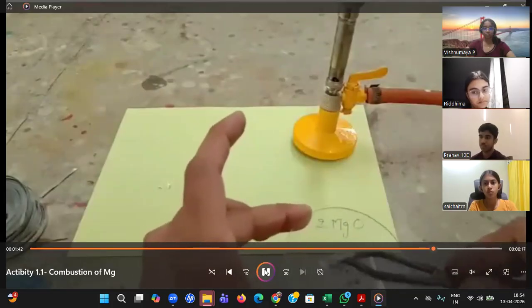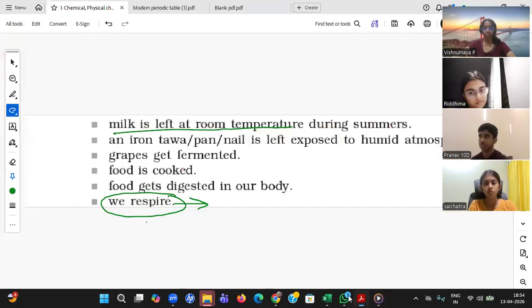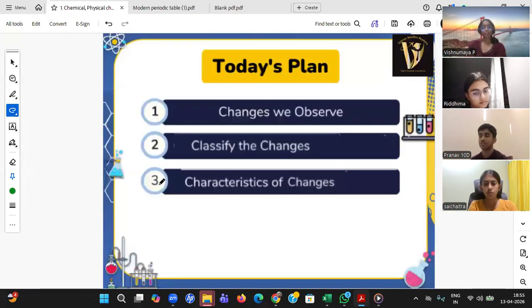But if I don't know what is there, how can I say? Yes, students, you can say that answer just by looking also. That is where we'll be learning characteristics of changes. Just by looking, no more brain is required. Just by looking, you need to say whether it is physical or chemical, or whether a chemical reaction is happening or not.